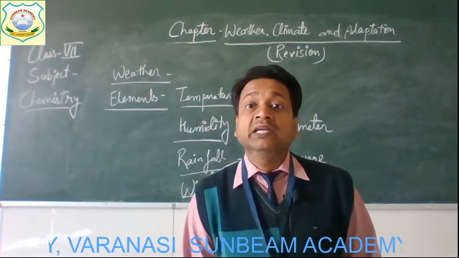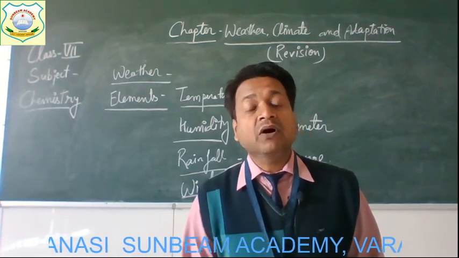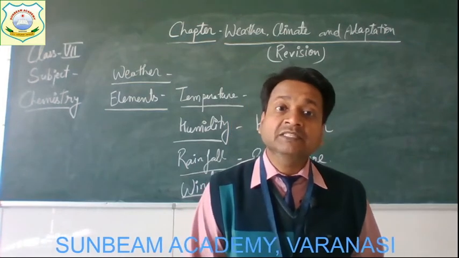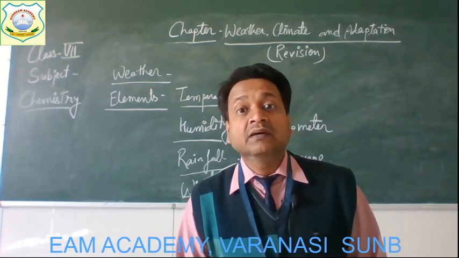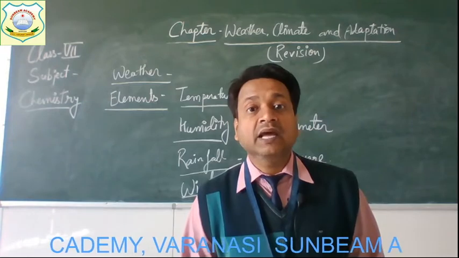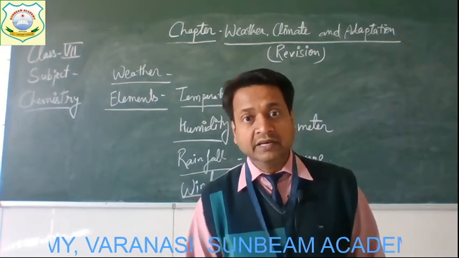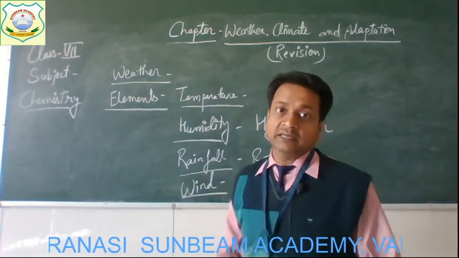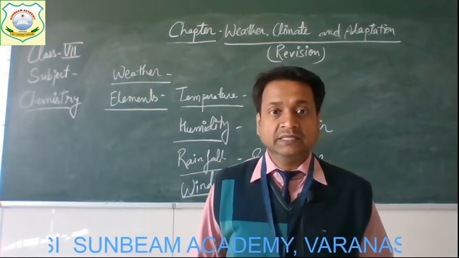During winters, the winds blow from the mountains of North India towards the northern plains, and the plains become very cold. During summer, the winds blow from the hot desert of Rajasthan towards Delhi, and Delhi becomes very hot. So, children, these are the four important elements of weather which determine the weather condition of a place.